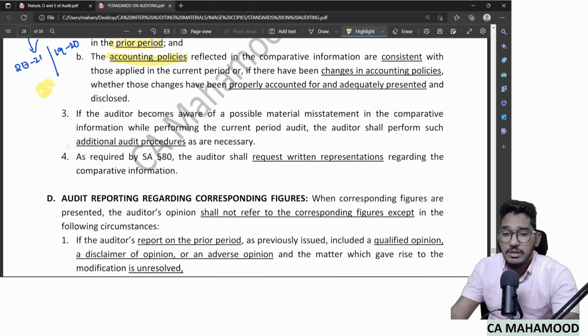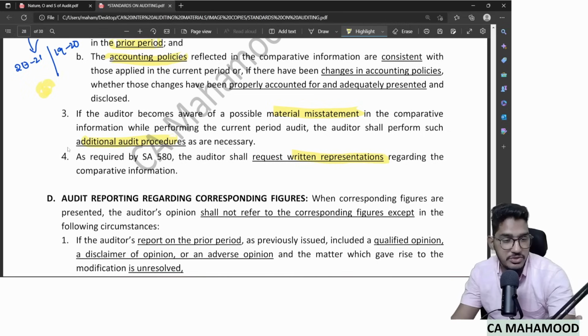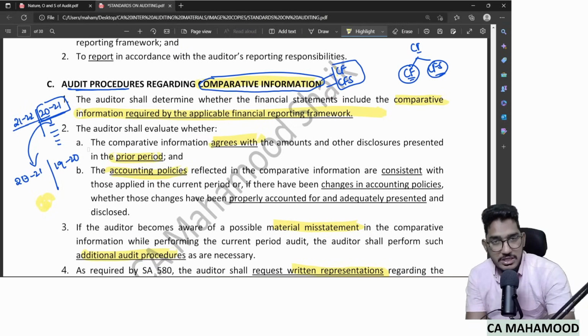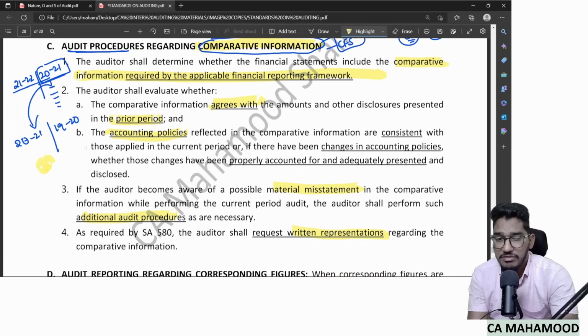And when it comes to your notice that there is a material misstatement in the comparative information, you need to perform some additional audit procedures also. And finally, as an auditor, you need to obtain written representations from the management regarding comparative information. So four common audit procedures they are saying: check whether comparative information is presented as per the applicable financial reporting framework, check whether it is matching with the prior periods, check whether accounting policies are consistently applied, and if you find any material misstatement, perform additional audit procedures and even ask for written representations from the management.